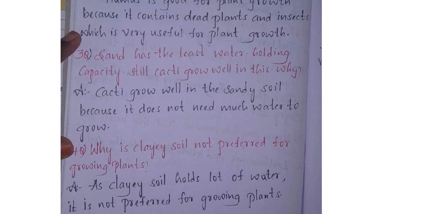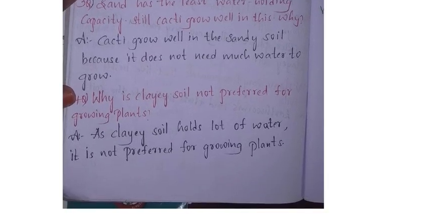Now moving to the fourth question. See here, what is the question, children? Why is clay soil not preferred for growing plants? Clay soil means what I told you, banka matti. You play with the clay, no? That one. So why will we not use that for growing plants?